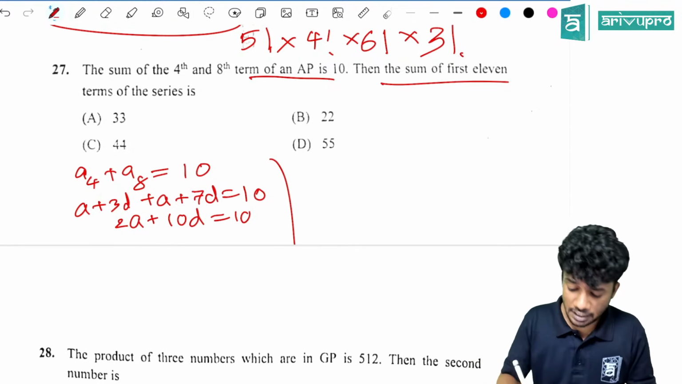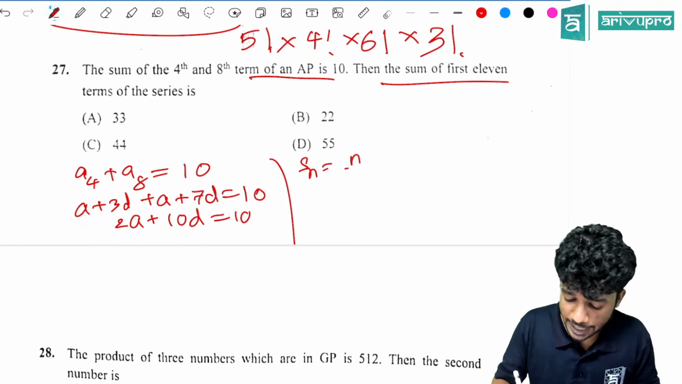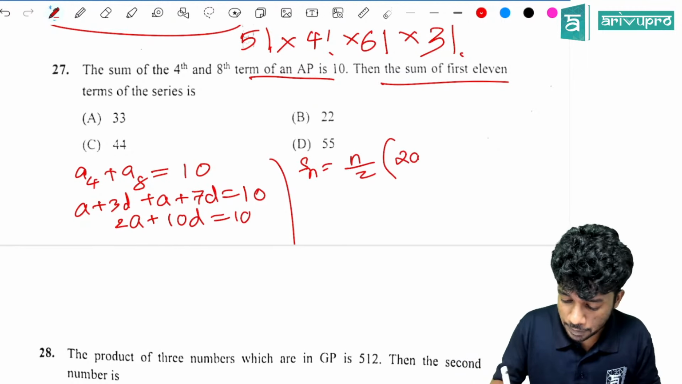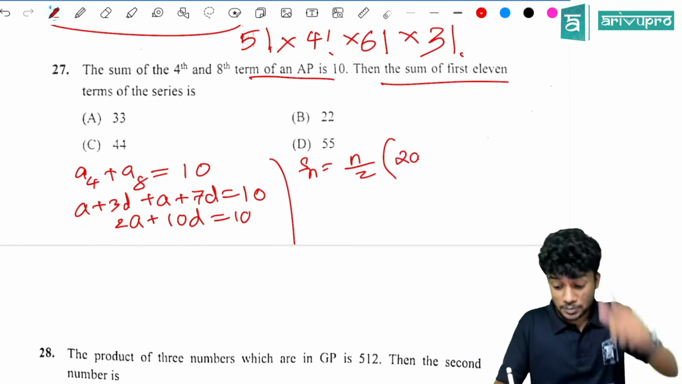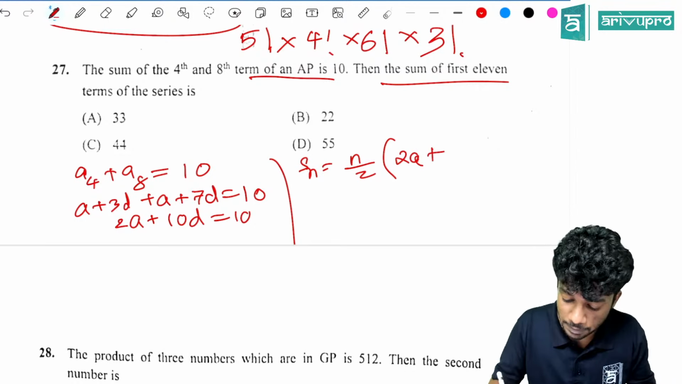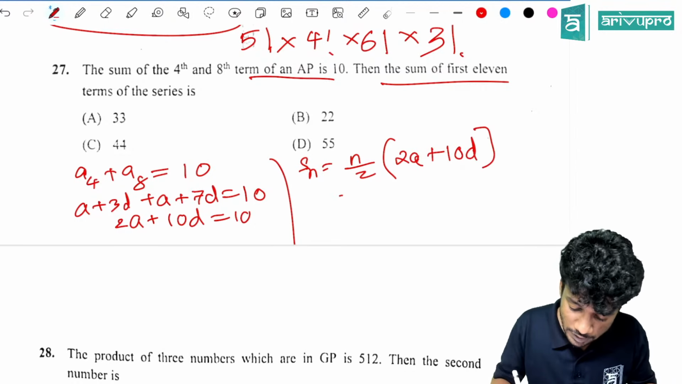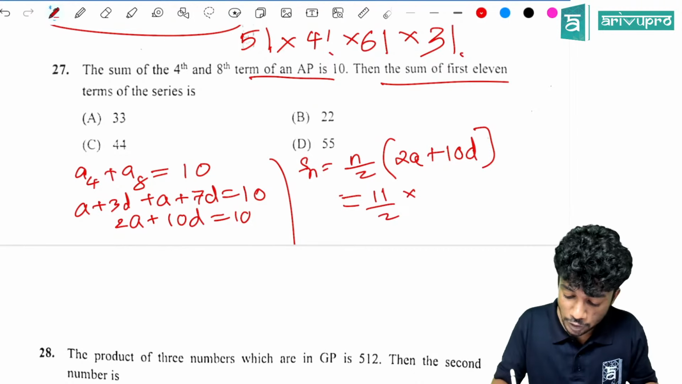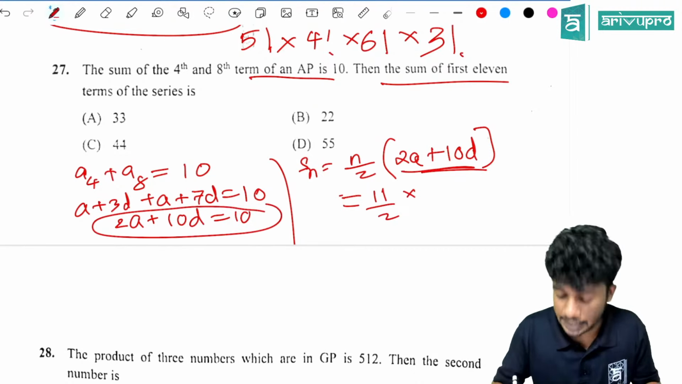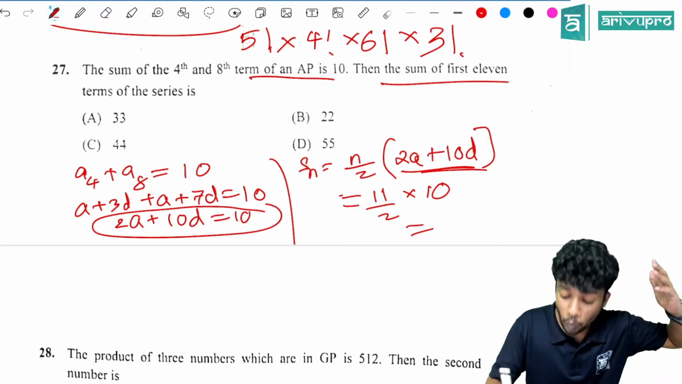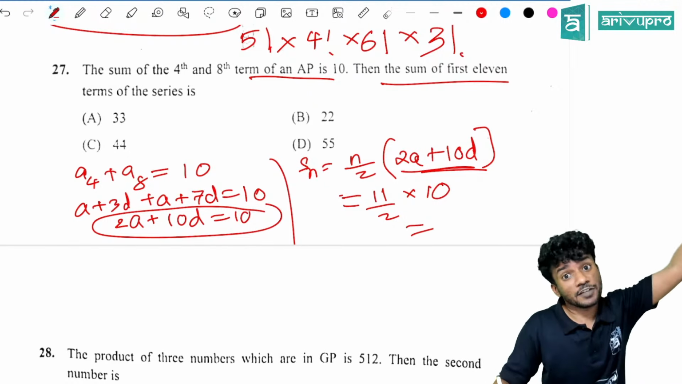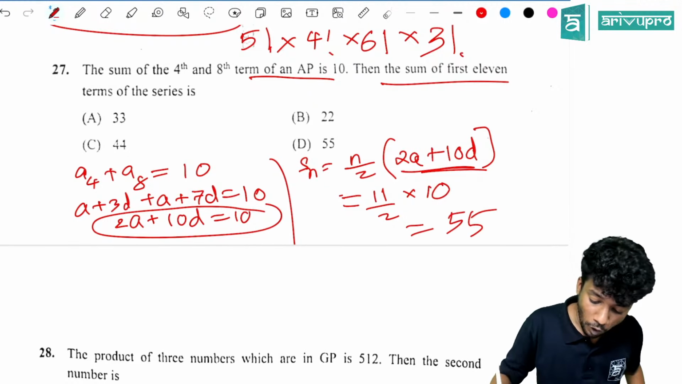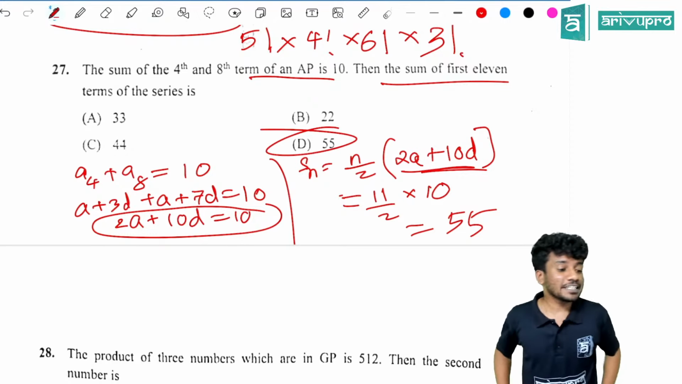Sum of the first 11. Yes, Sn is equal to n by 2 into 2A plus n minus 1 into D. First 11 means n minus 1 is 10. So 2A plus 10D. Which is equal to 11 by 2 into 2A plus 10D, which is how much? 10. So 10 by 2 is 5. 5 into 11 is 55. So option D is the right answer.